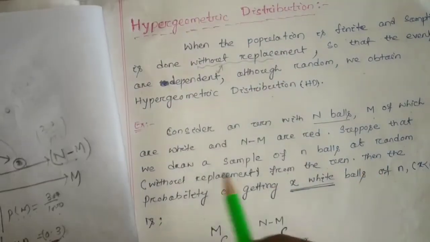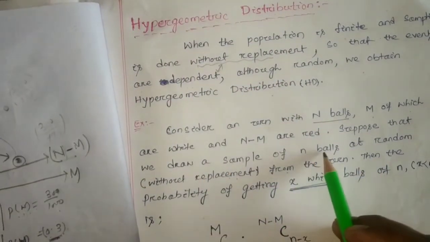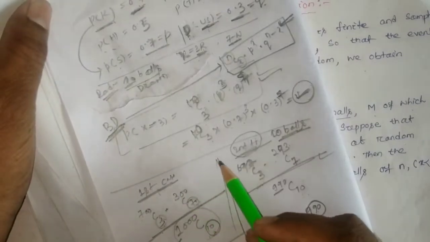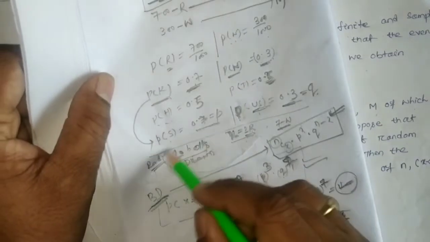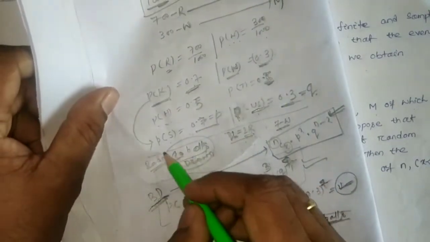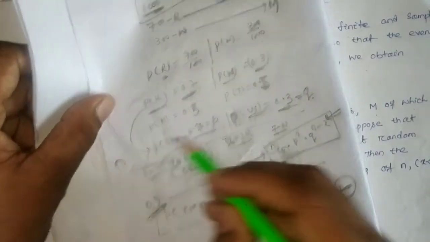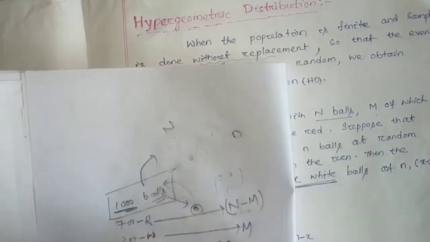And we have to draw a sample of n balls. So in the example we have been considering, 10 balls have to be drawn. Here 10 is nothing but the corresponding small n. So small n is nothing but 10.